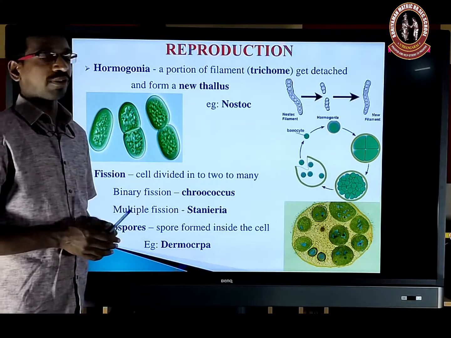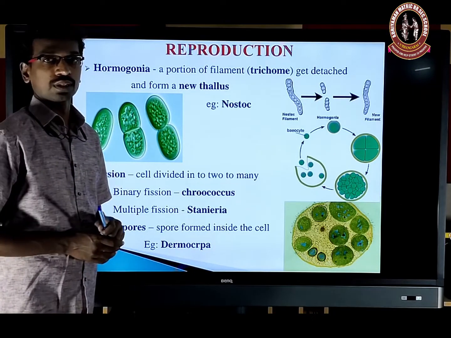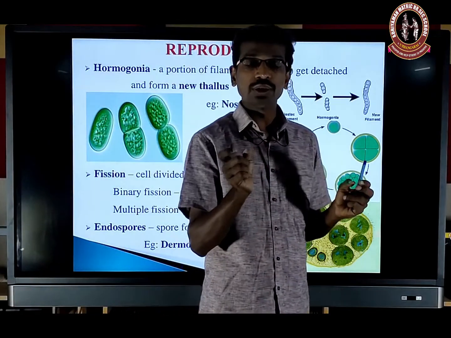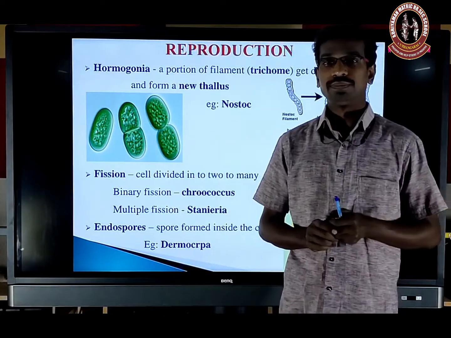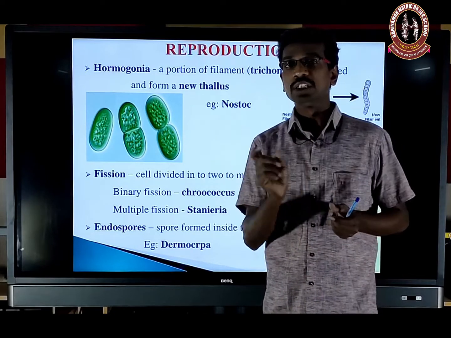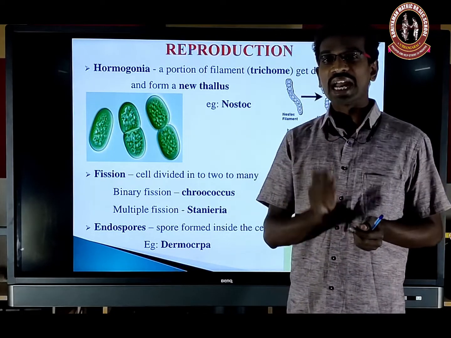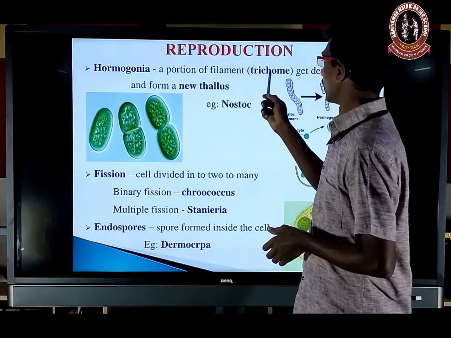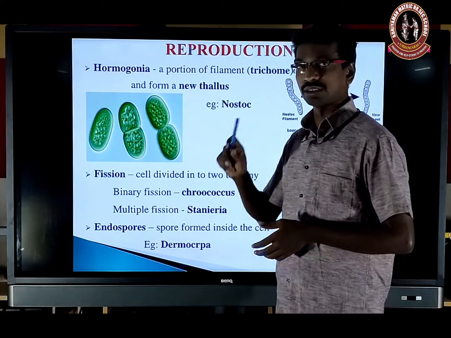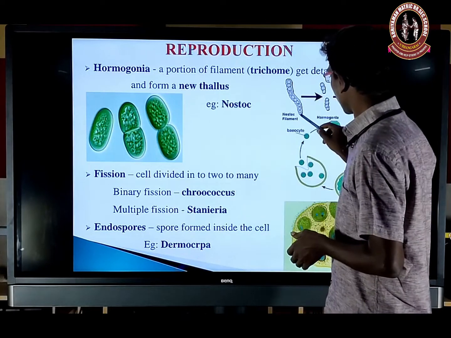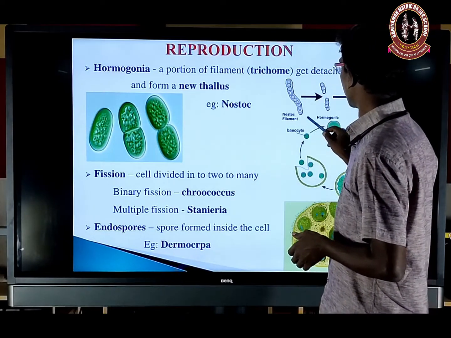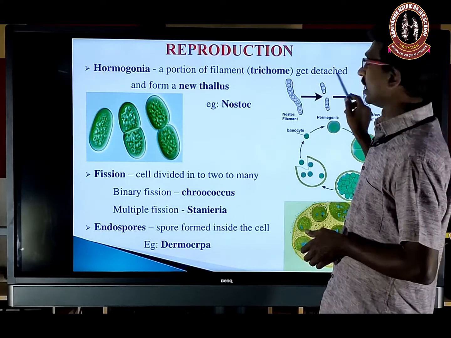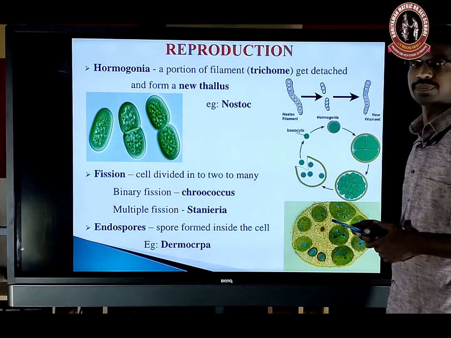Another type of reproduction is hormogonia. Hormogonia means the filamentous structure will be split into several segments. Each acts as a spore and germinates to form a new individual. The portion of the filament, that is a trichome, gets detached and forms the new thallus. It's a non-stalk filamentous structure that splits into several segments, that is hormogonia. Each hormogonium develops into a new individual.